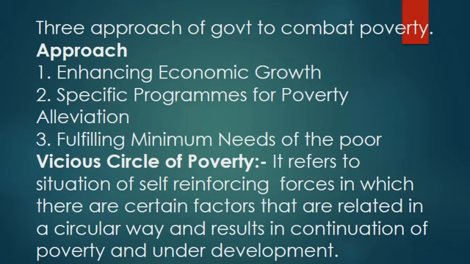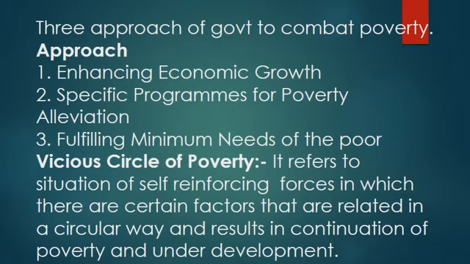And the third approach is fulfilling the minimum needs of the poor. It means the basic necessities of life should be provided to the poor people. For that the government is making use of the public distribution system, so that the minimum requirements or the basic necessities of the poor people can be fulfilled.